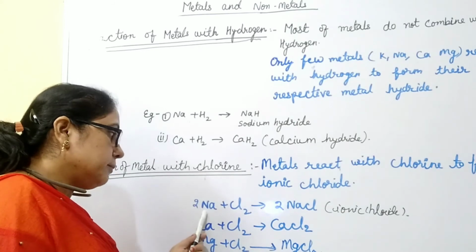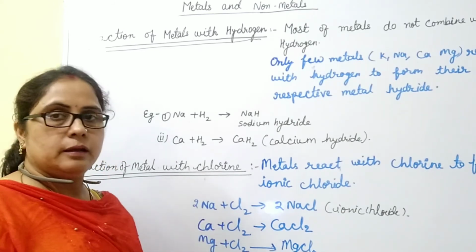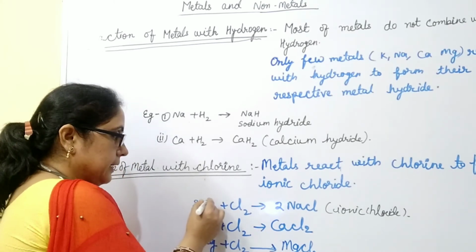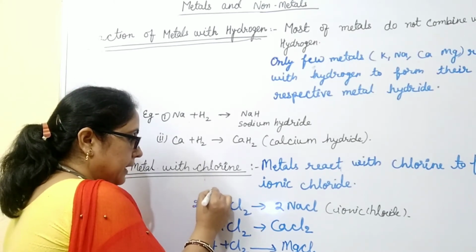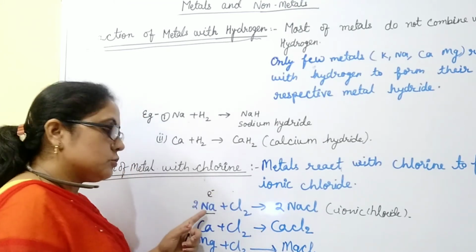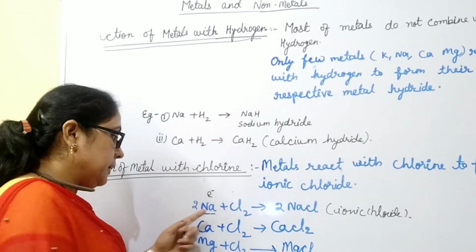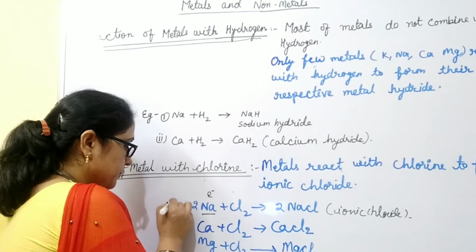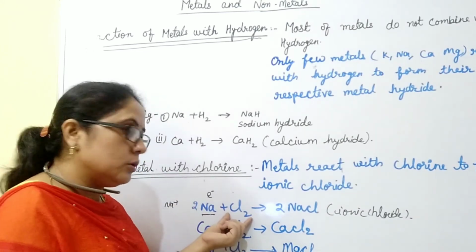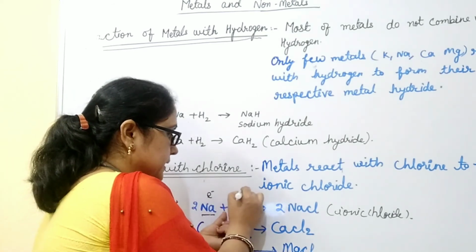When sodium metal reacts with chlorine, sodium loses electrons. These electrons are accepted by the chlorine. When sodium loses electrons, it becomes positively charged, and chlorine accepts the electrons, so it becomes negatively charged.